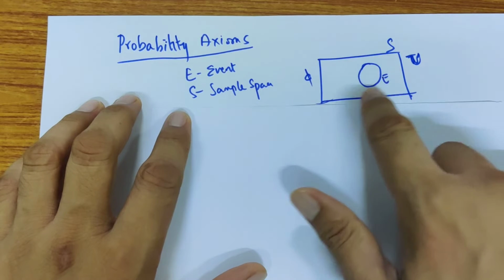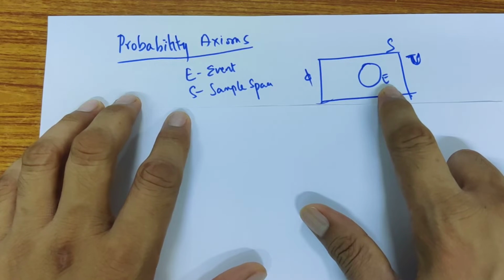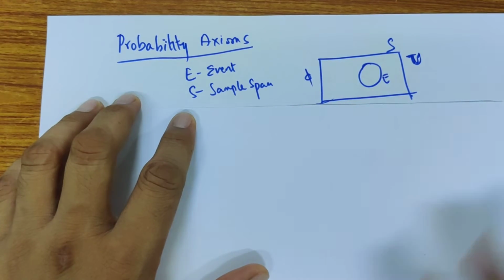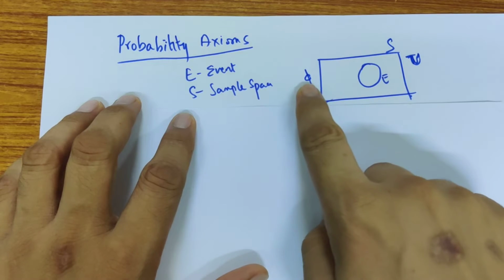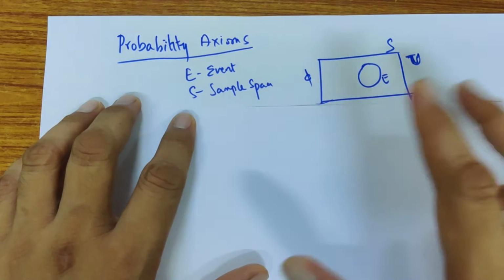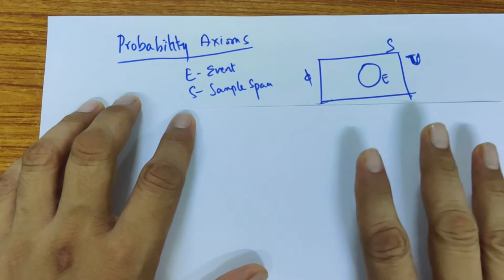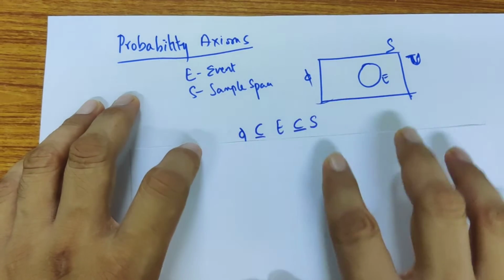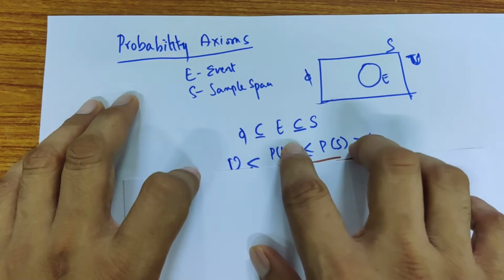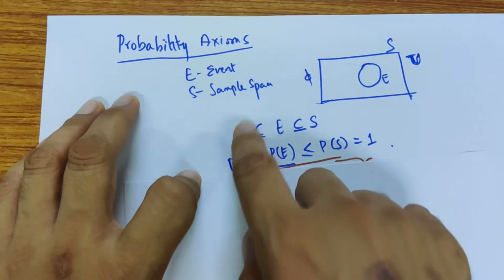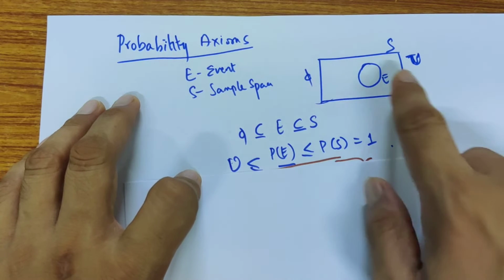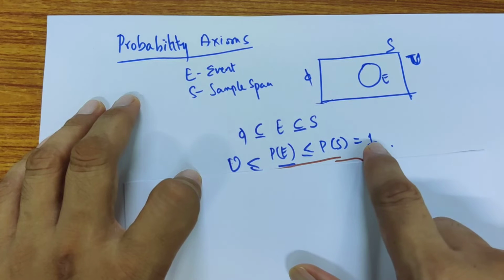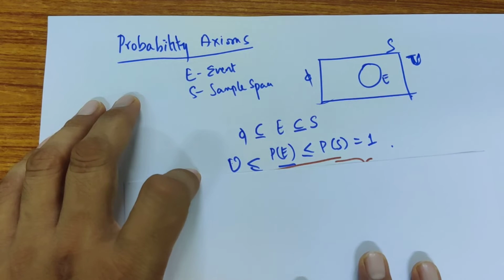And we may be talking about a specific set of events when we talk about E, because we usually use probability of E. So probability of S, probability of everything happening, probability of a certain event is 1. And probability of phi, which is that the event is not there, not part of the subset, is always 0. So basically we say phi is nothing. So the probability of any event E is more than or equal to 0, which is the probability of phi, and is less than or equal to the probability of all the events under the sample space happening, which is 1.